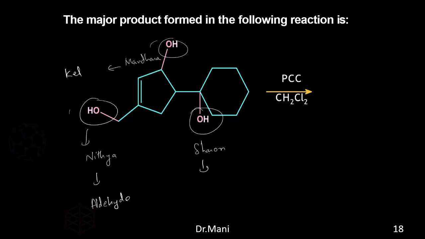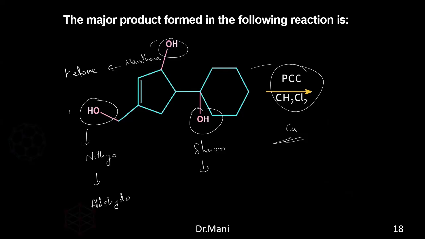Sharon, you tell me. First tell me whether it's a primary, secondary, or tertiary. It is a tertiary. So what happens to the tertiary? Alkene. Huh? Are we using any copper here to say alkene dehydration has happened? No, sir.